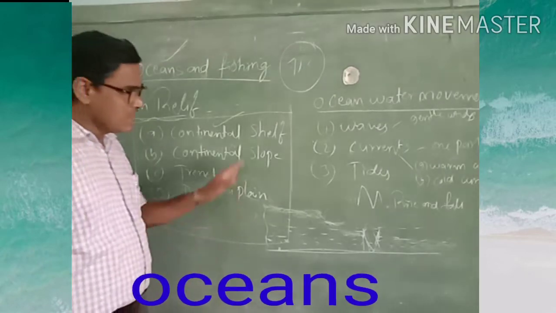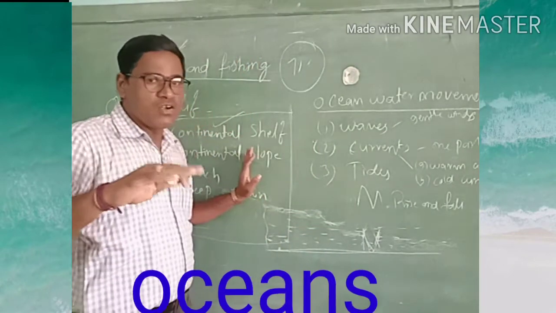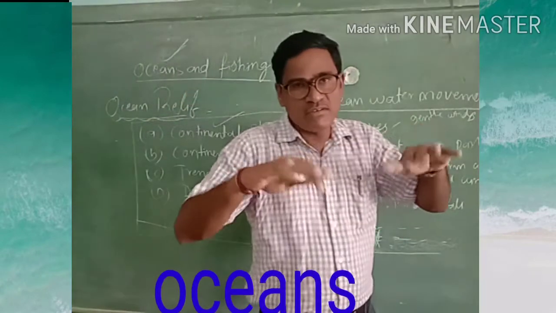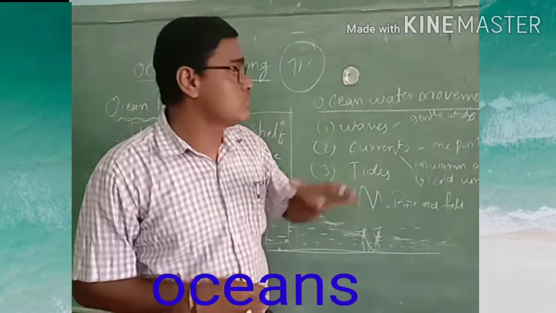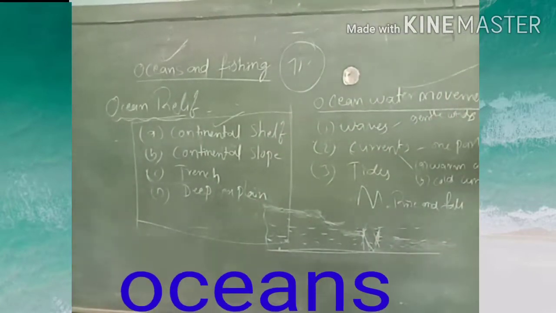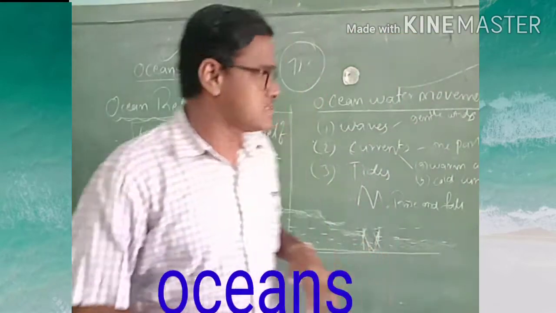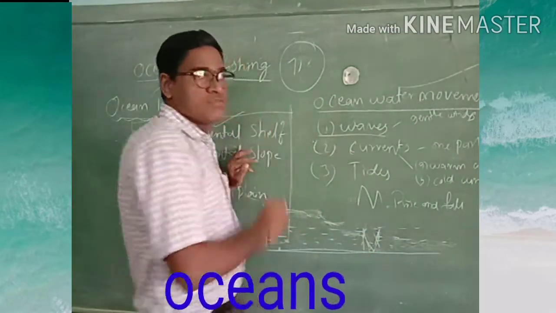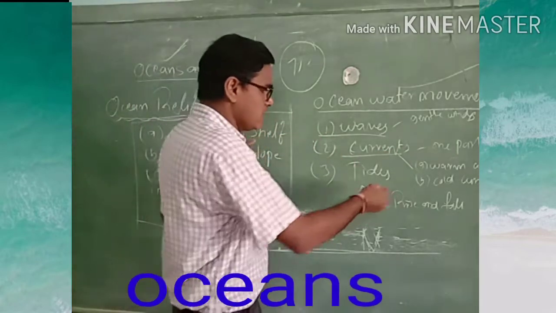And next, this ocean is completely a water body. This water can't always be stable. This water can move. This is the water movement of the ocean. Ocean water movement, I am going to explain now. See, this water movement we can classify into 3 categories. One is waves, second is currents, third is tides.